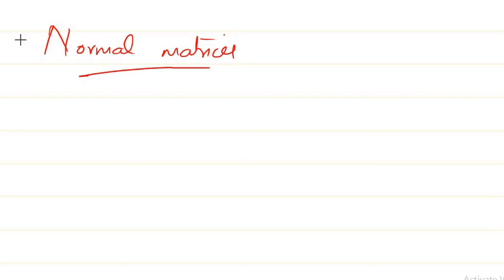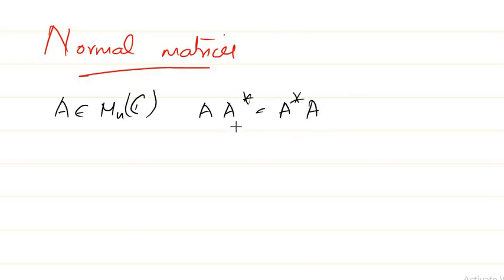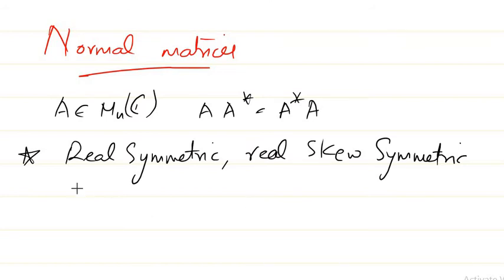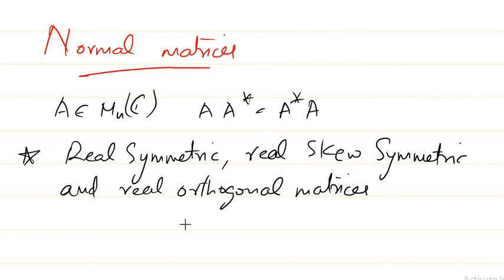A belongs to M n C is said to be normal if A into A star is equal to A star into A, the adjoint of A. Some things to keep in mind: all the real symmetric matrices, real skew symmetric matrices, and real orthogonal matrices are normal matrices.